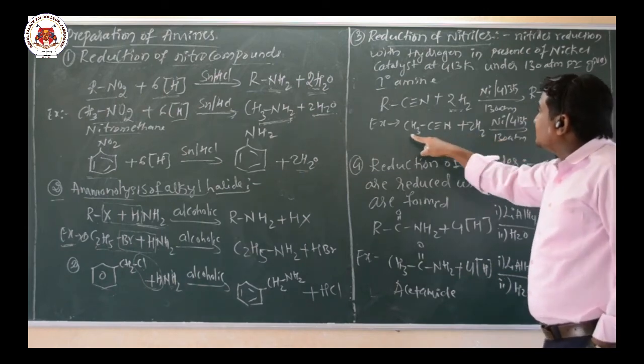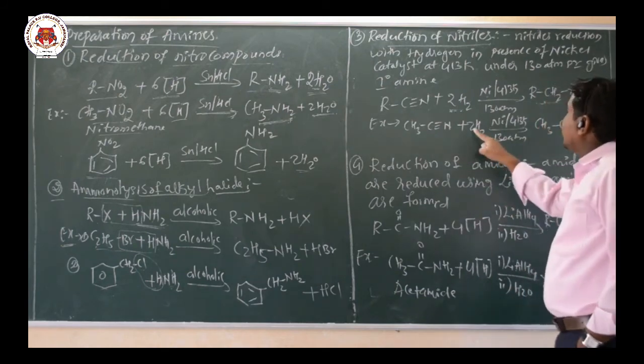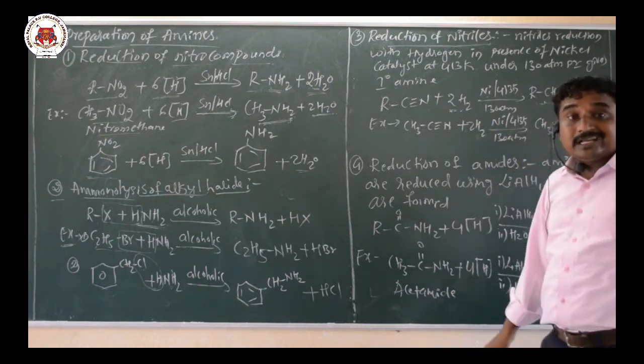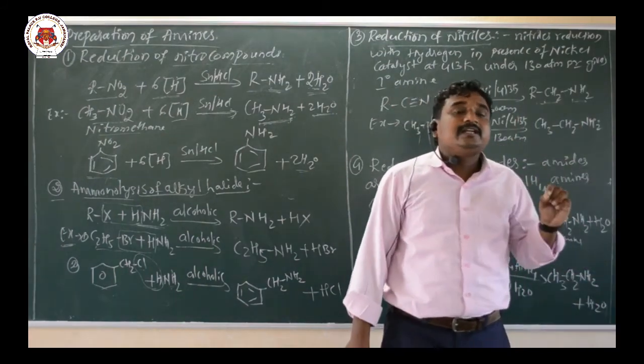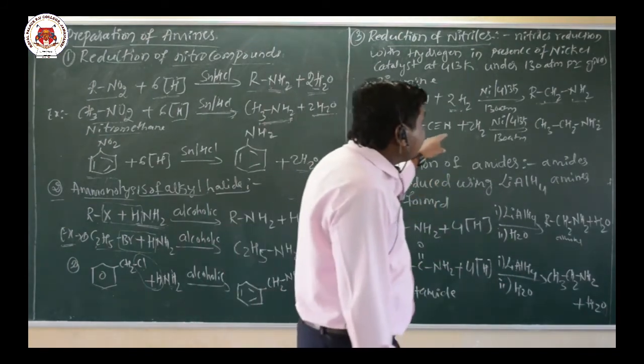Now I have taken one example, methane nitrile. It is reduced with hydrogen in the presence of nickel catalyst, at a temperature of 413 Kelvin and a pressure of 130 atmospheres. That gives ethanamine.